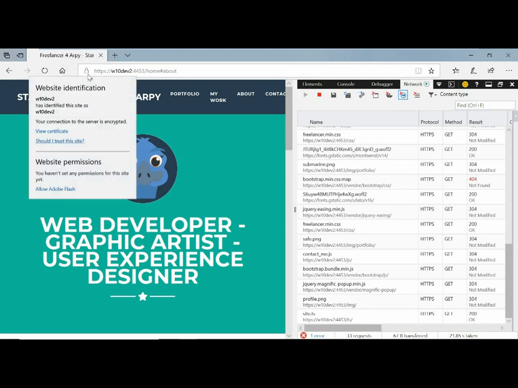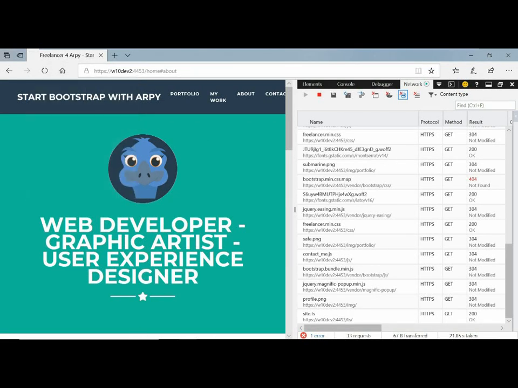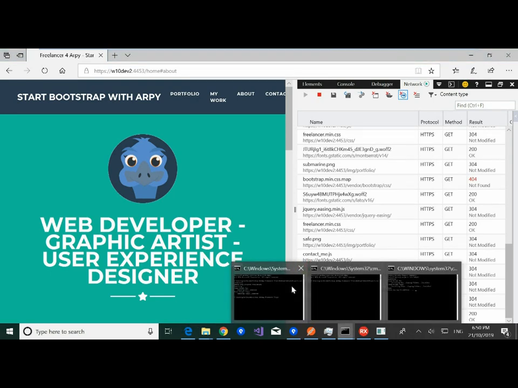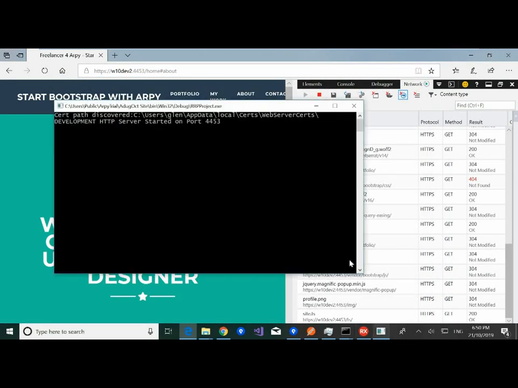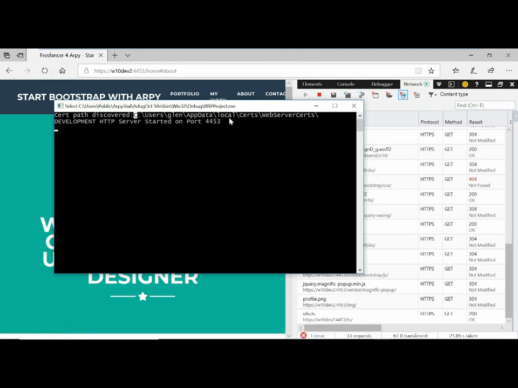And I didn't do anything magical to make this work on this laptop. It identified I needed a certificate, created it for me, asked me, is it okay if I install this certificate? And I said, yep. And it's happy to do that. If I go back to my front end here, so this is just running as a console app.